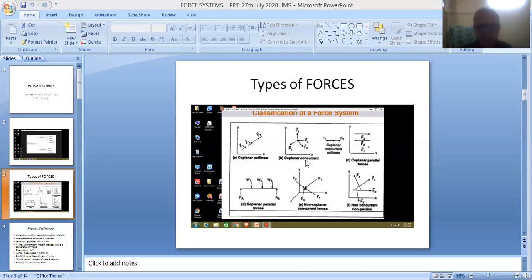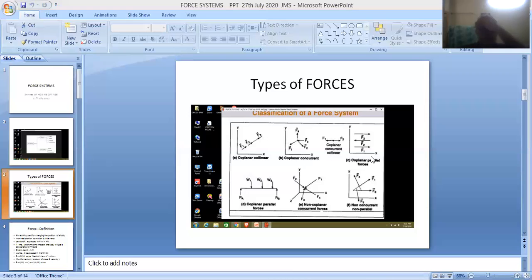They lie in the same plane, so they are called coplanar forces. They meet at one particular point, so they are called concurrent forces. These forces satisfy two conditions, so they are referred to as coplanar concurrent forces. So friends, the first figure indicates coplanar collinear forces, and the second figure indicates coplanar concurrent forces.